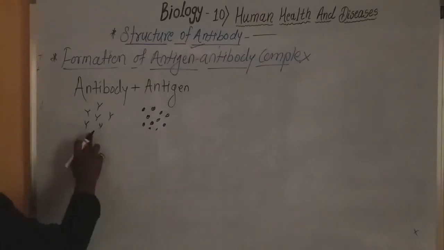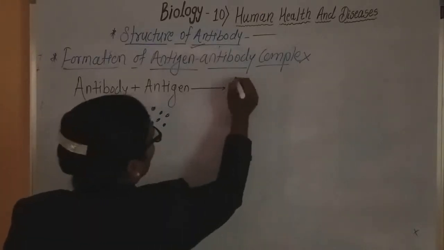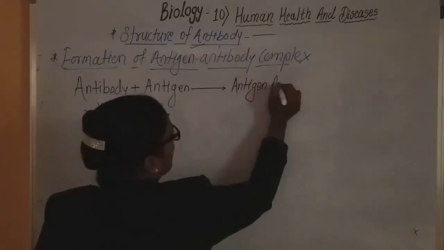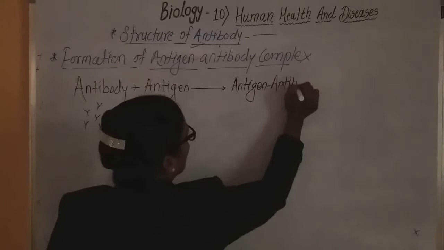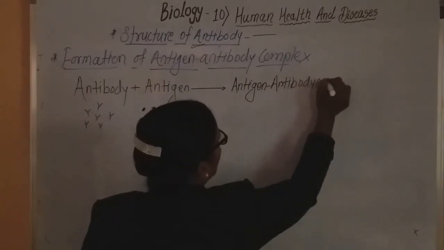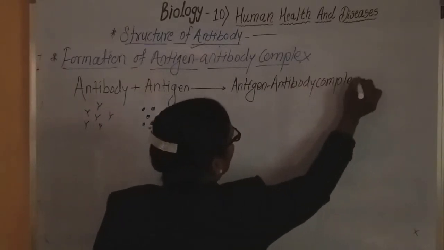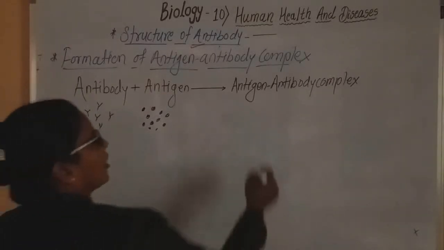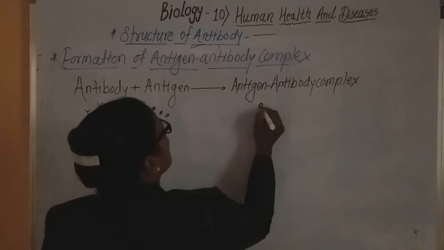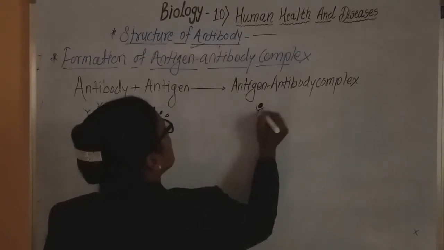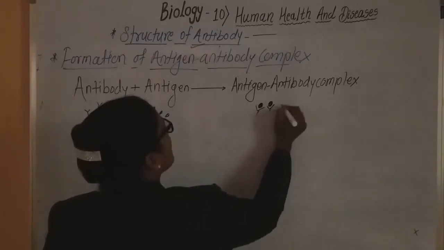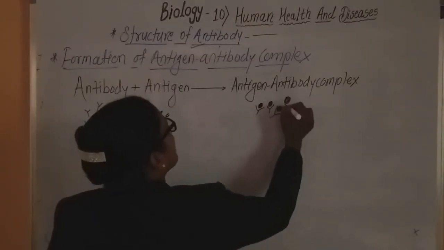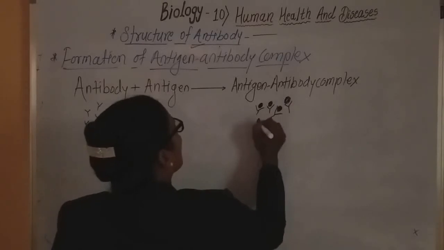and antibody collectively form the antigen-antibody complex. What is the formation? There is formation of the antigen-antibody complex. It means these antigens bind with the antibody. Now these antigens bind at the antibody.